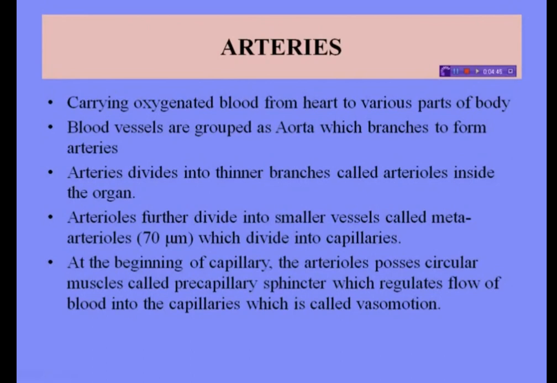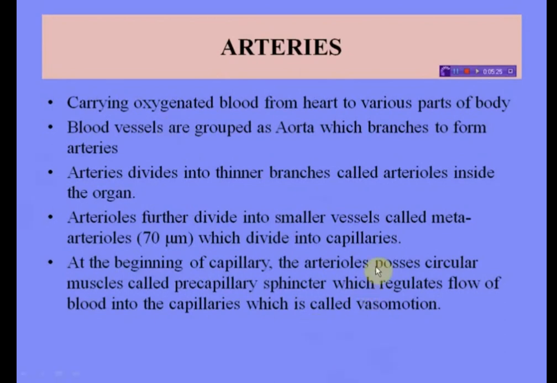And what are meta-arterioles? See, all the arteries are divided into 3 layers. Later we will study about the 3 layers of arteries. But shortly you have to understand that arteries are divided into 3 layers, and these are tunica media, tunica interna and an elastic lamina.